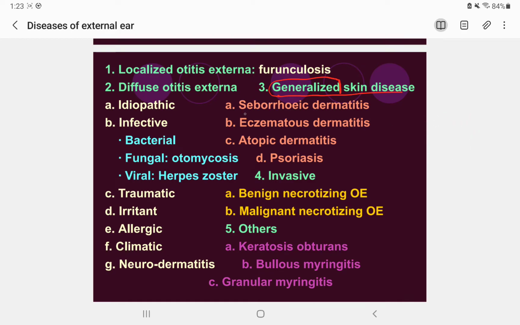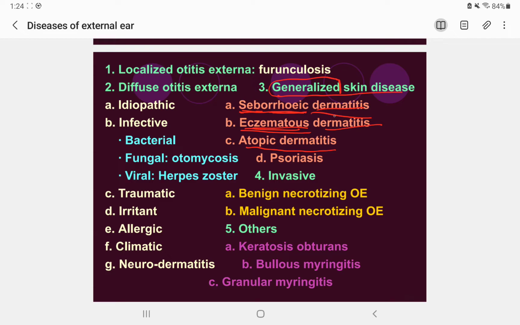So we have a condition called seborrheic dermatitis and eczematous dermatitis. You can memorize this if you haven't studied dermatology, like most of the KU students. I don't know about the TU. Seborrheic dermatitis and eczematous dermatitis, this is easy. And atopic dermatitis is like allergy-induced dermatitis, where the skin will be inflamed and all that.